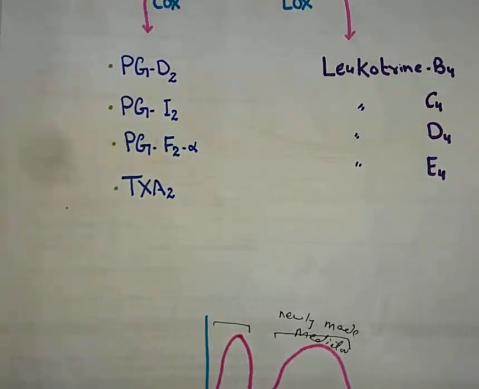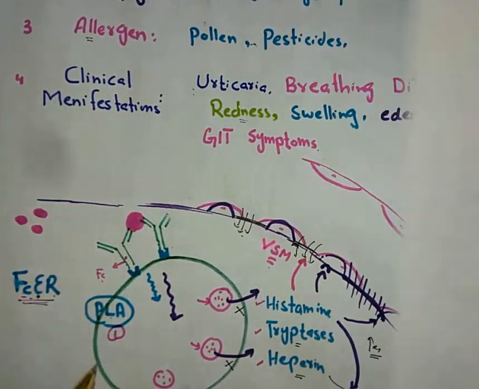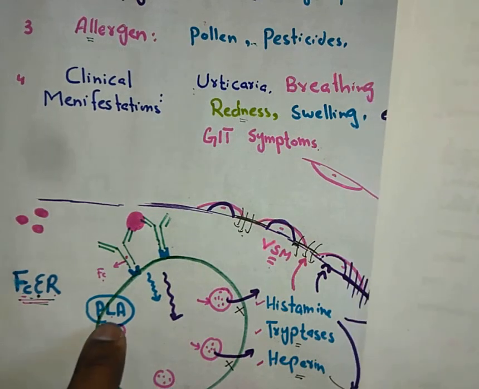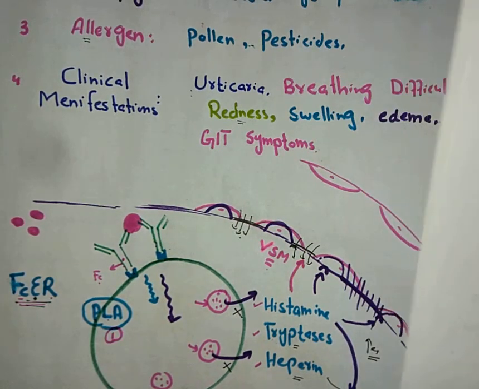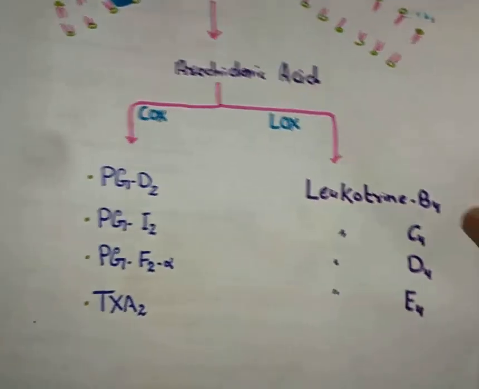Now what are newly made mediators? Let me tell you. I have explained that right after the interaction, the enzyme phospholipase A will be activated. Now this phospholipase A will start synthesizing new mediators. How? Let's see.